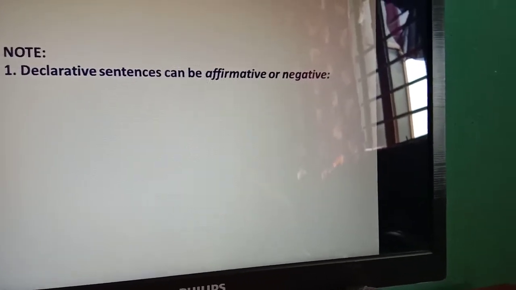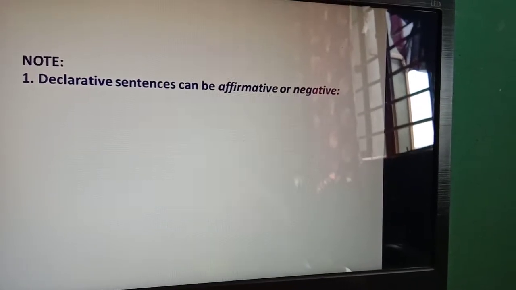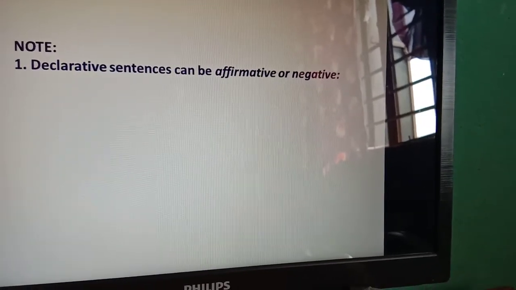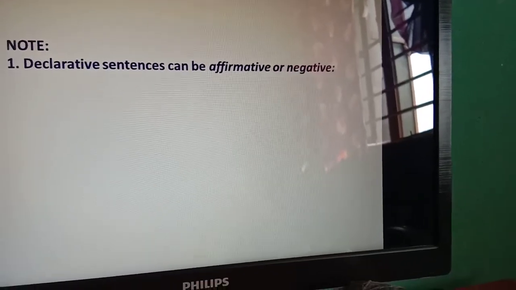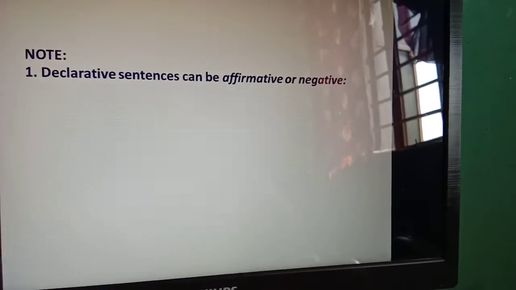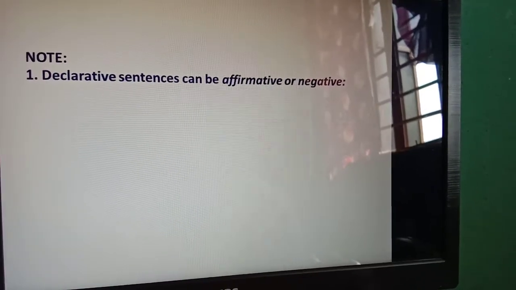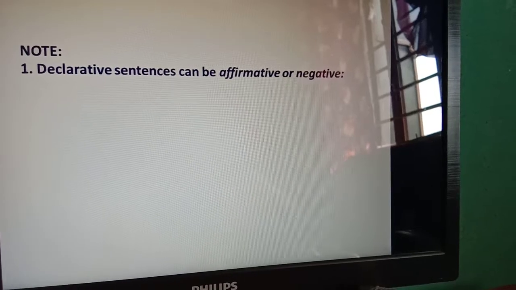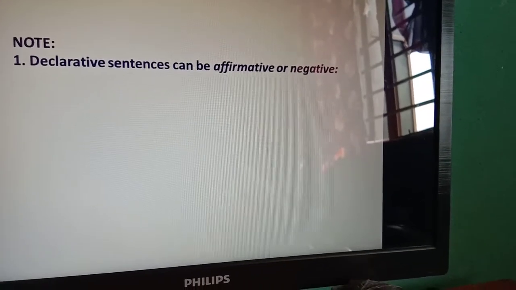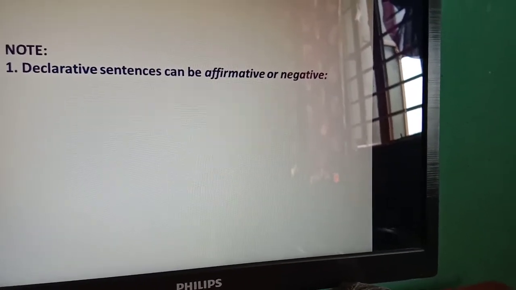In the point number one, what I have said, the declarative sentences can be affirmative or negative. So declarative sentence, now I am talking about the affirmative or assertive. So here comes the assertiveness in the sentence. How? Because the assertive sentence will be formed of two things.